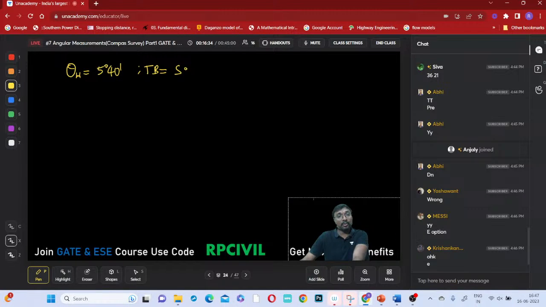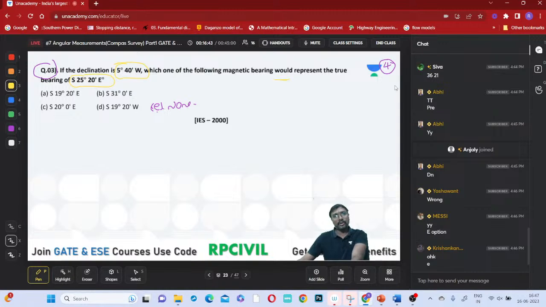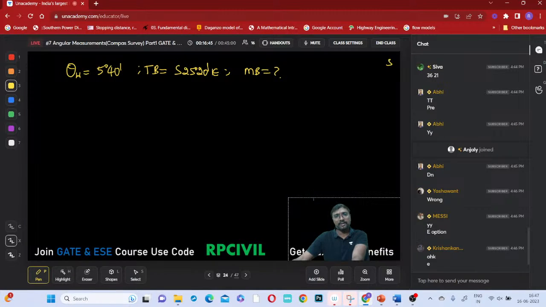So you are asked to identify the magnetic bearing.